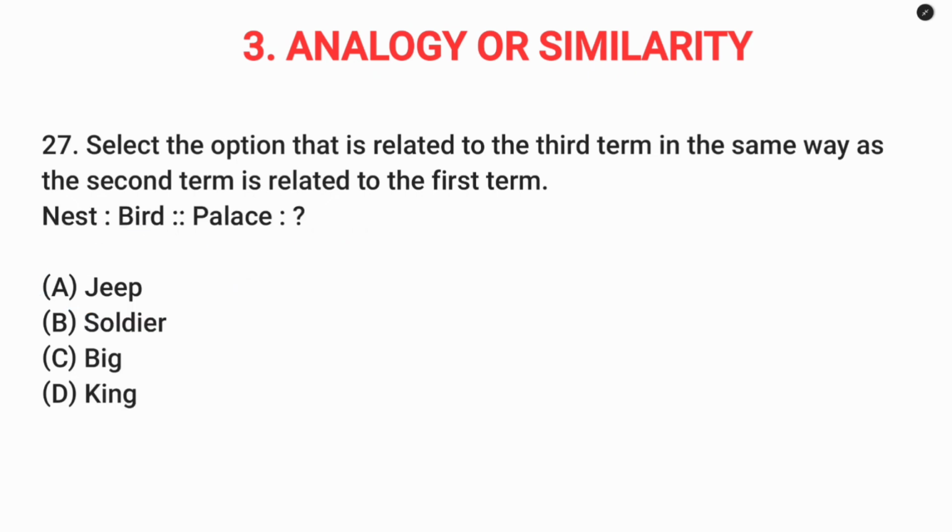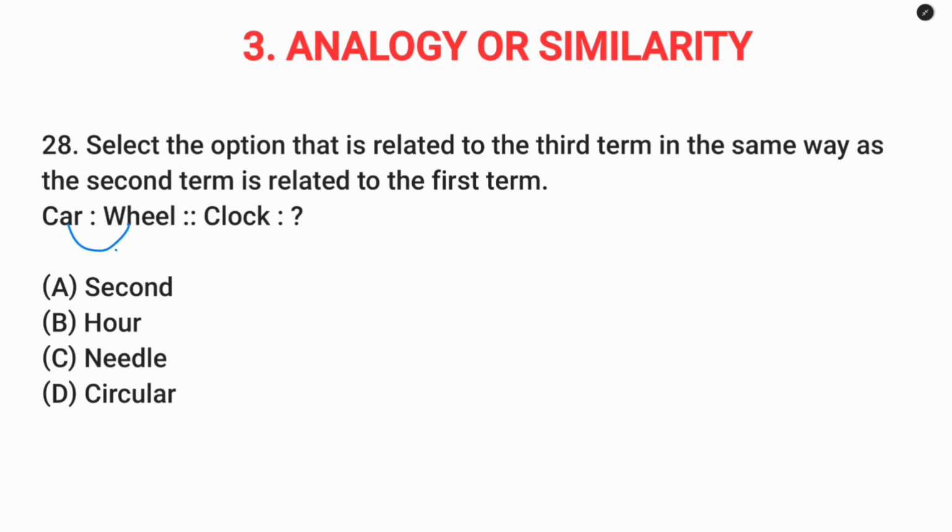Question number 27. So bird nest. Bird lives in nest. So this is like this. Here jeep soldier big king. Soldier doesn't live in palace. Jeep big. So this is also not correct. King lives in palace. Question number 28. So a car has wheel. A clock has needle.